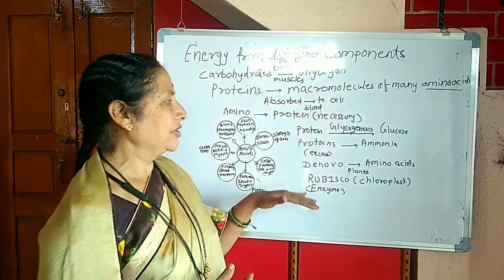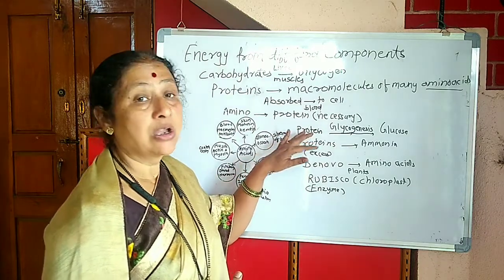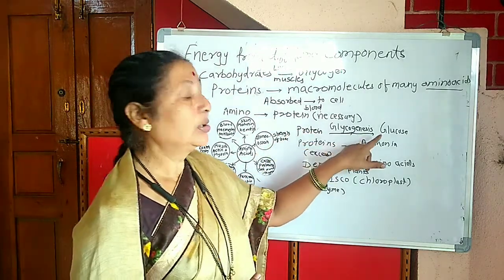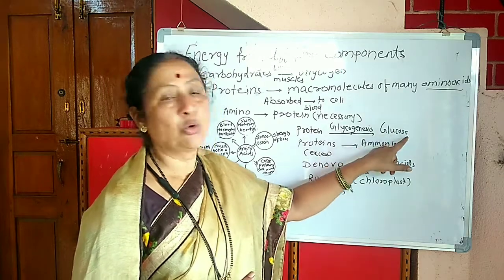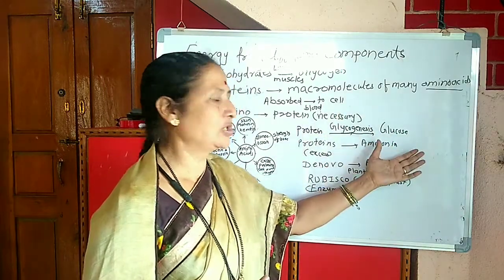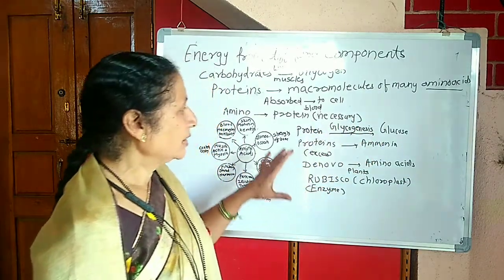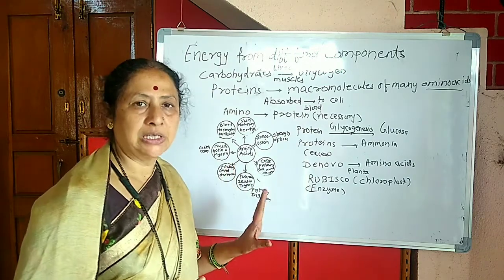And if it is required, then the proteins also undergo gluconeogenesis, that is, glucose is formed. Proteins are converted into glucose. This is all about the animals.